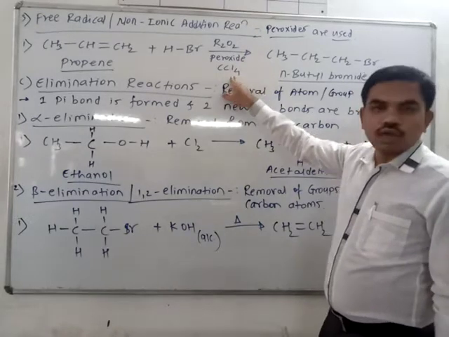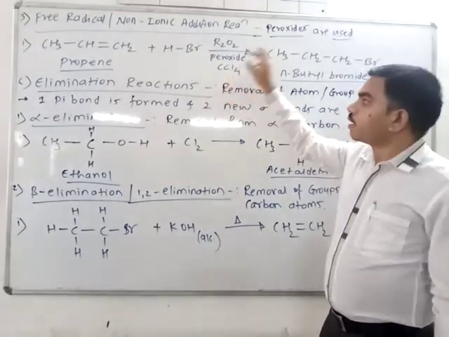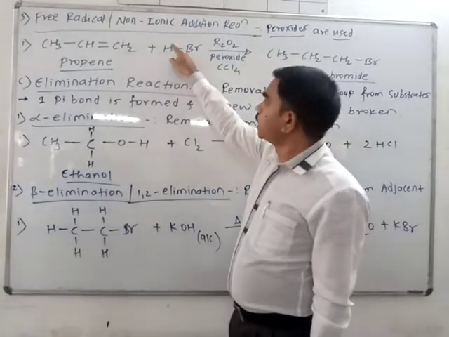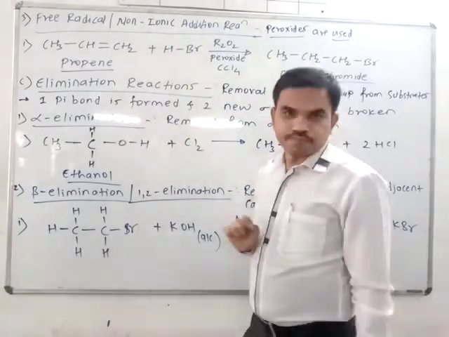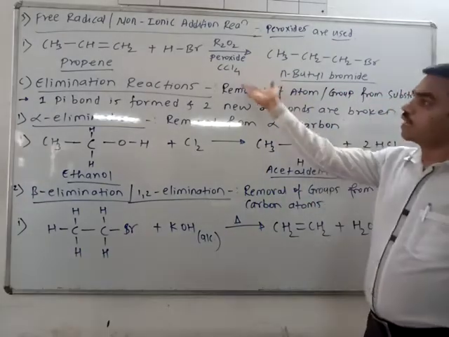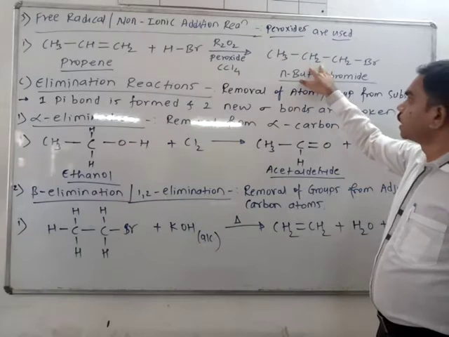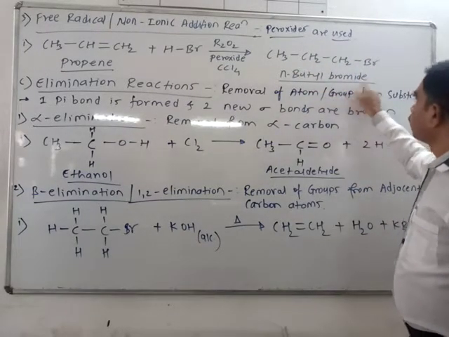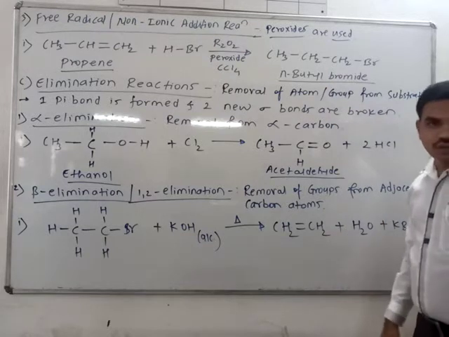Solvent is CCl4, that is carbon tetrachloride. Then what will happen? This bond breaks homolytically and radicals are formed only in the presence of peroxide, and then these radicals are added on the alkene and you will get the product CH3CH2CH2Br, propyl bromide.